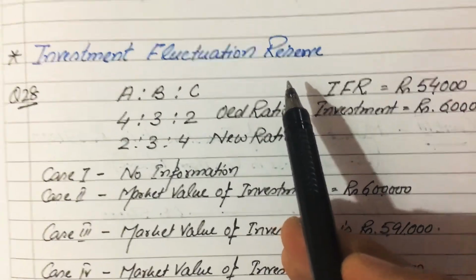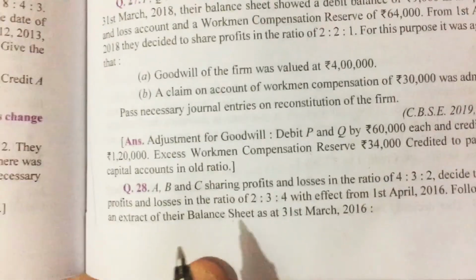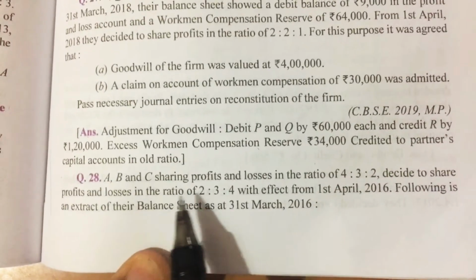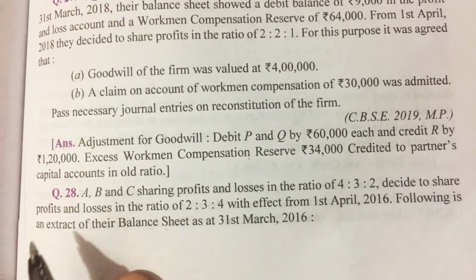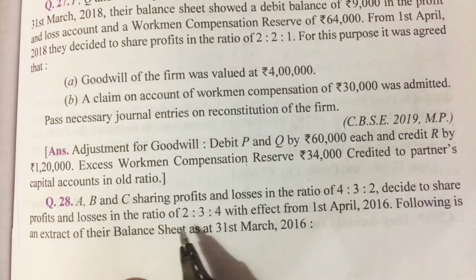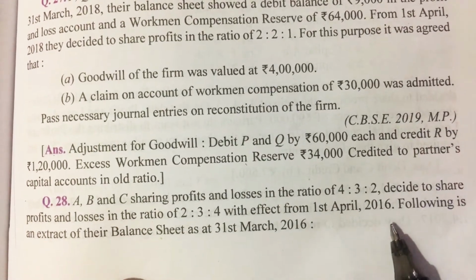This we can understand again with the help of a question. See question number 28. In this question, A, B, and C, sharing profits and losses in the ratio of 4:3:2, decide to share profits and losses in the ratio of 2:3:4 with effect from 1st April 2016.